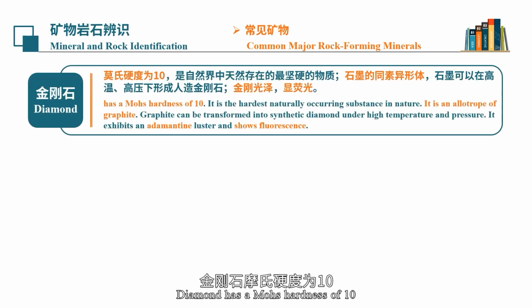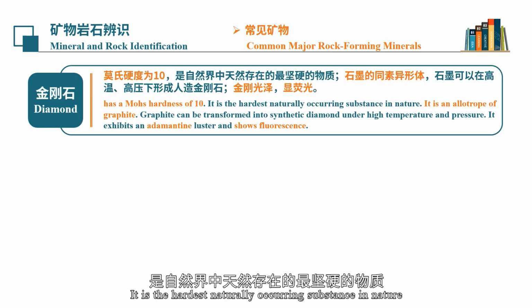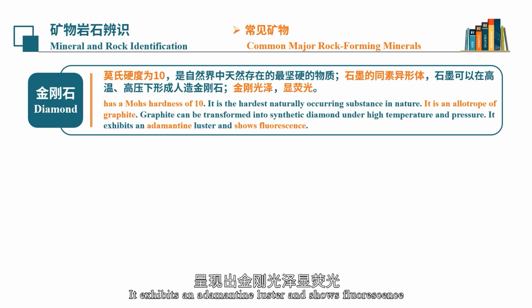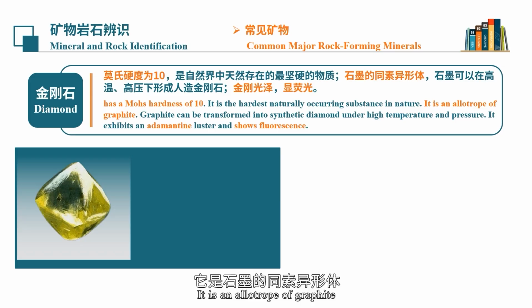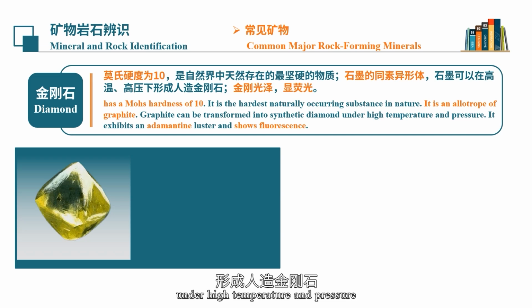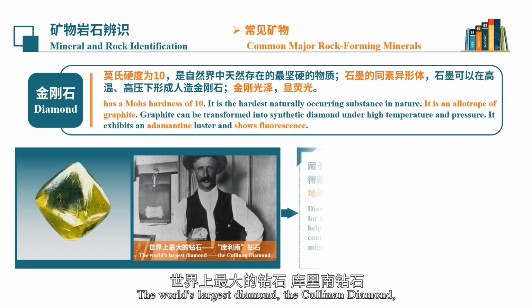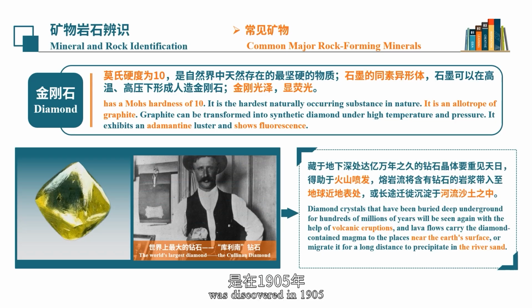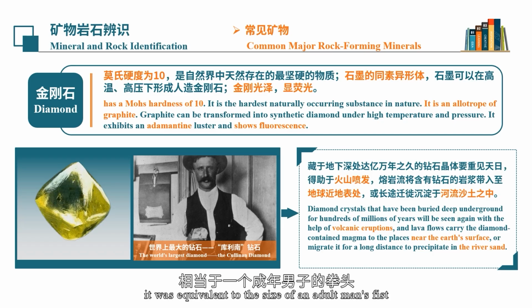Diamond has a Mohs hardness of 10. It is the hardest naturally occurring substance in nature. It exhibits an adamantine luster and shows fluorescence. It is an allotrope of graphite. Therefore, graphite can be transformed into synthetic diamond under high temperature and pressure. The world's largest diamond, the Cullinan diamond, was discovered in 1905 in the Kimberlite Pipes, near Pretoria, South Africa, weighing 3,024.75 carats. It was equivalent to the size of an adult man's fist.